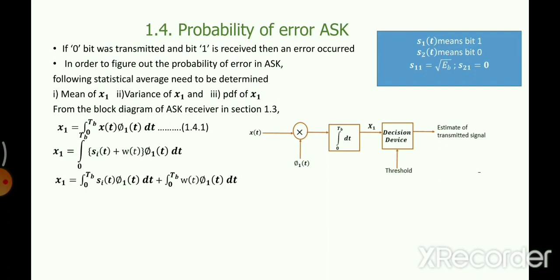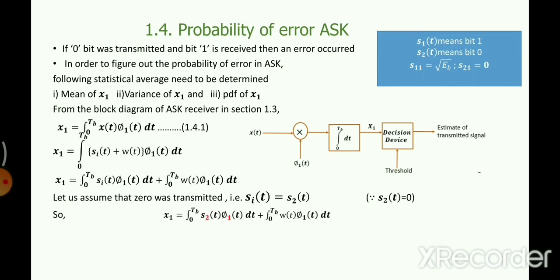So for transmission, let us take that we have transmitted S2(t). Wherever Si(t) is there, it will become S2(t). Now it looks like a projection, projecting signal number 2 on basis function phi1, so it will become S21. And the projection of w(t) on phi1(t) I have written as W1. You can just write W, it is perfectly alright. So we have the value of x1. One by one, we're going to find out mean, variance, and PDF.